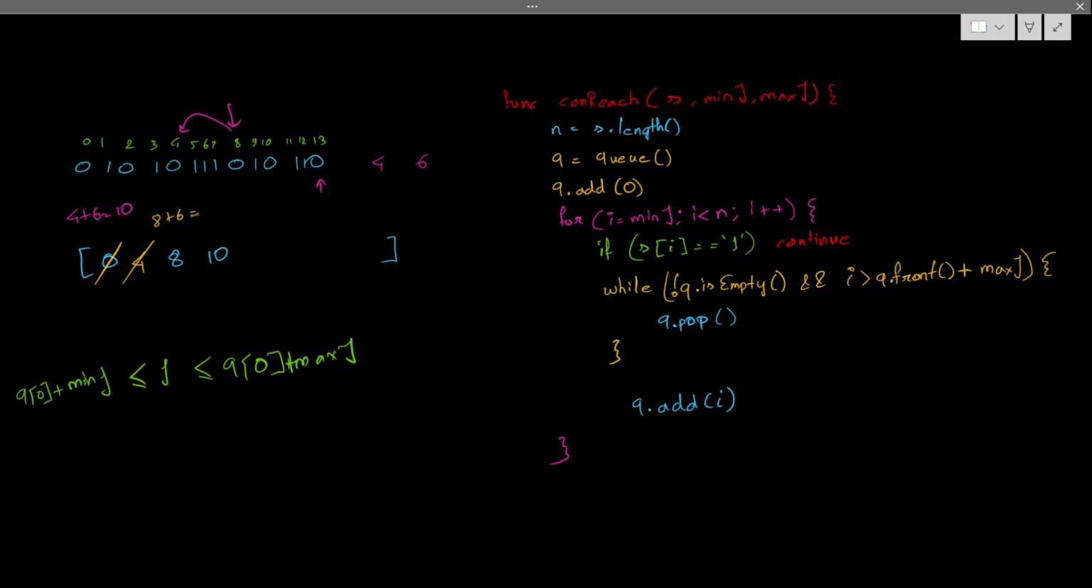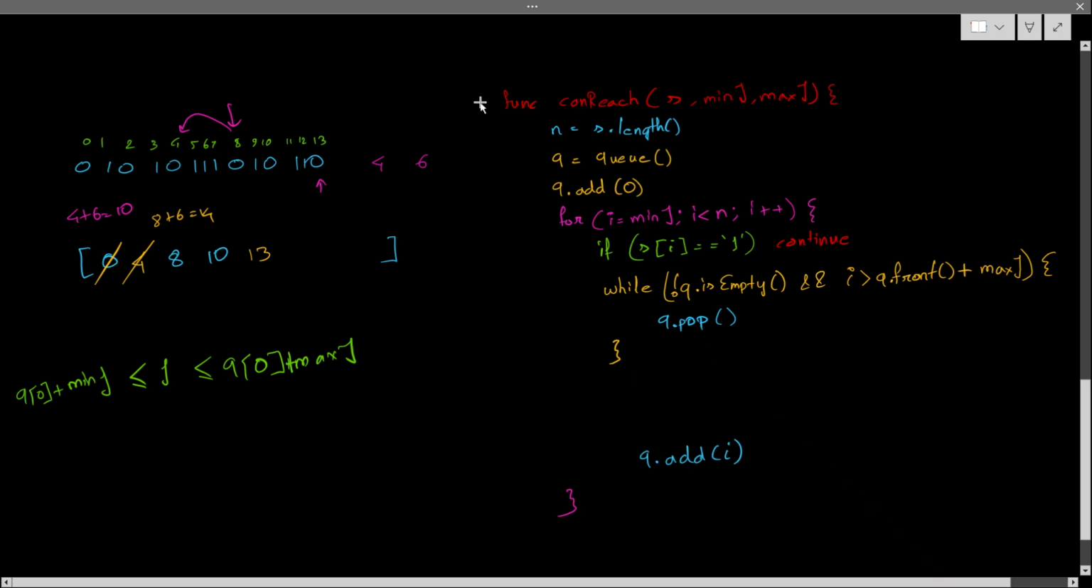8 plus 6 is 14. So 14 is actually a good thing, so I can append 13. But here 13 is my last index. See, 13 is my last index. So why add it into the queue?